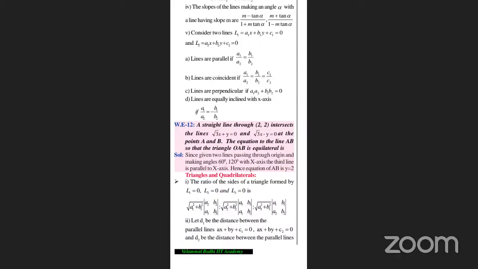Let us say L1, L2, L3 are three lines. Now with these three lines, we are getting one triangle. Let us say like this one. This is L1, the equation will be A1x plus B1y plus C1 equal to 0. This is L2, the equation may be A2x plus B2y plus C2 equal to 0. This is L3, maybe A3x plus B3y plus C3 equal to 0.